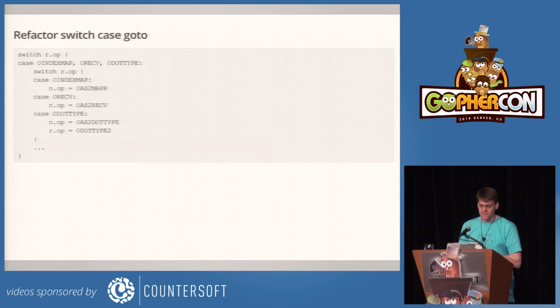And so this is equivalent to the earlier one. It looks at r.op twice, so it's slightly less efficient. It's a little more repetitive, but it's valid and it works, and it's a reasonable transformation to do. It's still fairly clean. So that's the idea of what the translator would do.